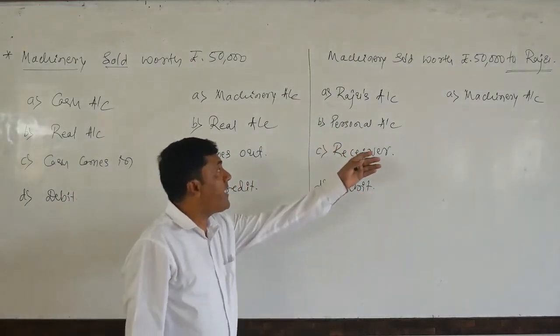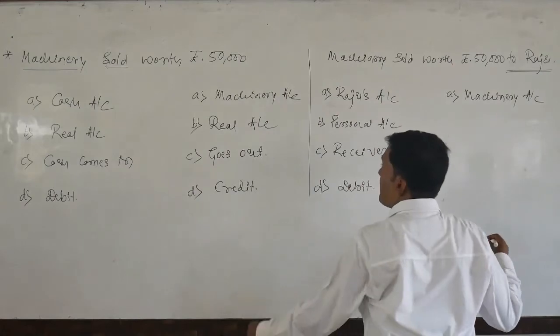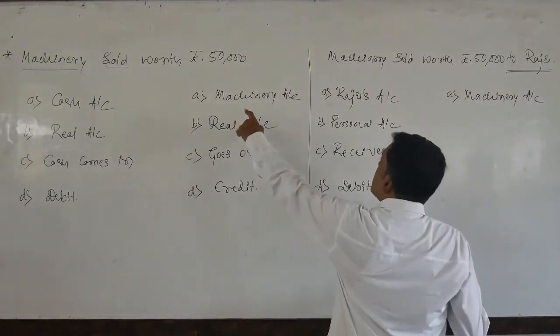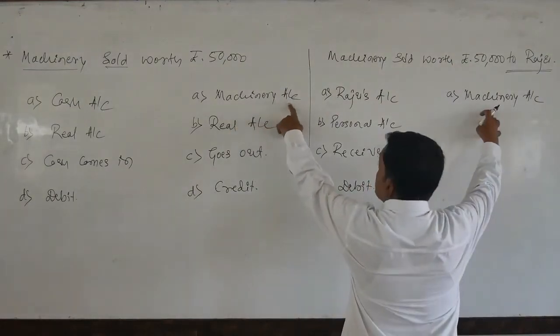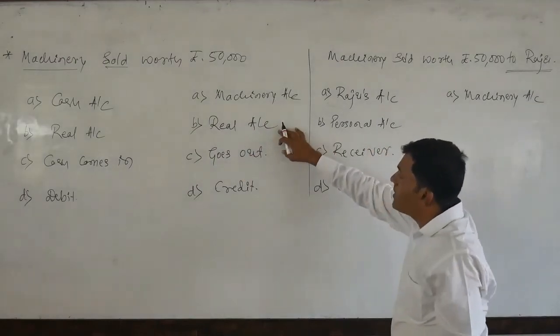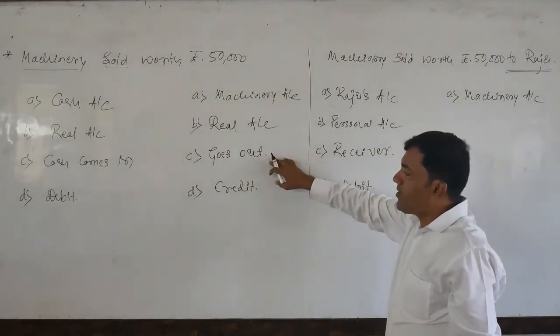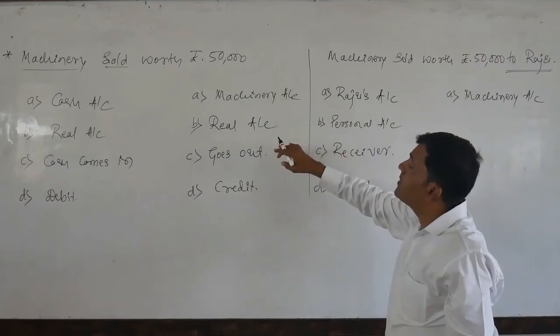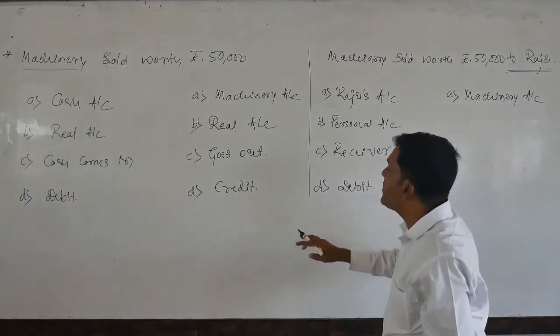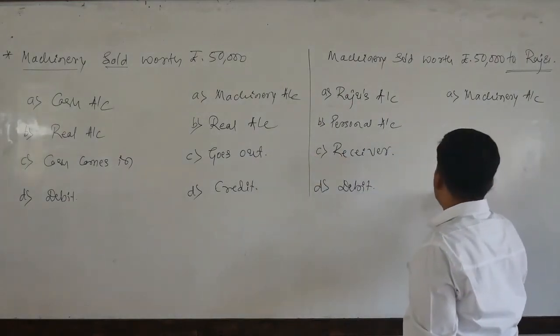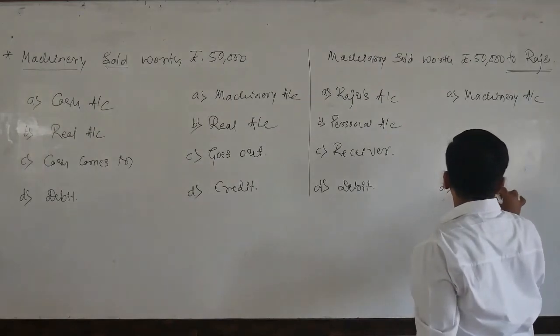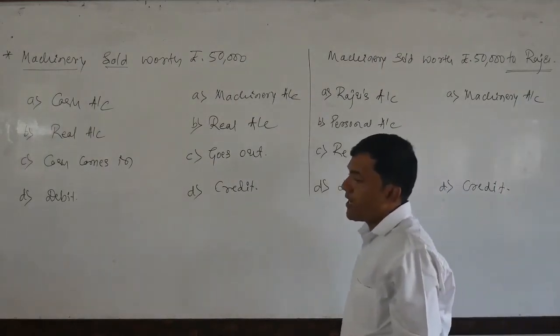So now I would like to give the examples that I have already shown you all. The machinery account, which comes under real account. As per the real account, it goes out here in this transaction. So the machinery goes out. We need to credit the machinery account.